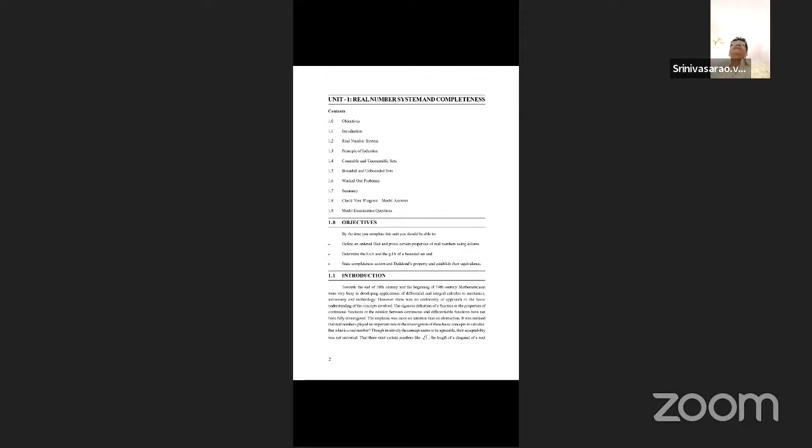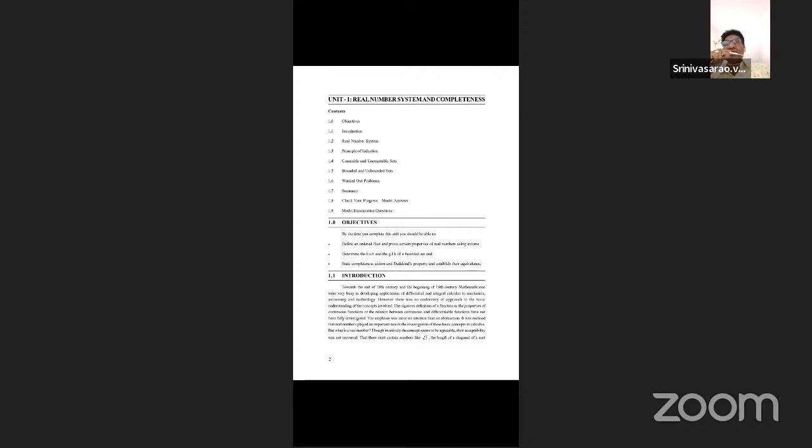And the third one is the completeness axiom. The first one is the field axiom, the second is the order axiom, and the third is the completeness axiom. What is the completeness axiom? Just listen carefully. Completeness axiom means any non-empty set of real numbers which is bounded above has a supremum. That is the completeness axiom.